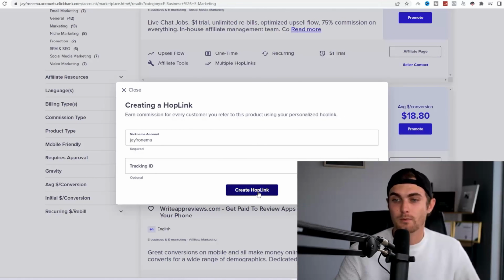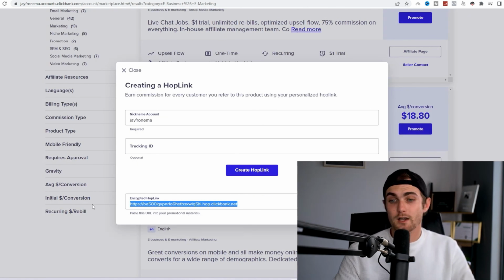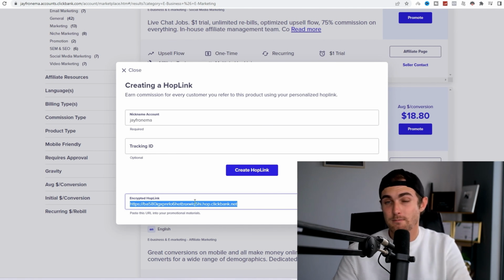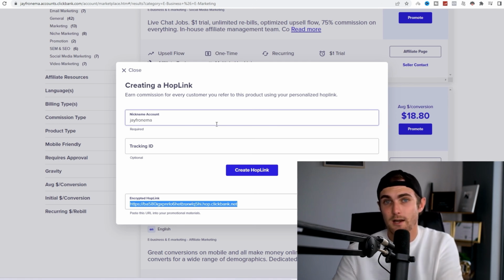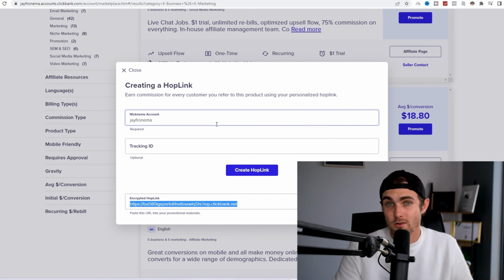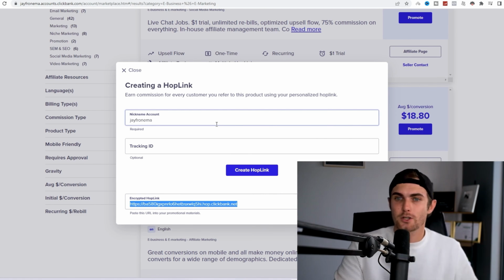To go and get your link is really easy. You can go and click on promote, click on generate hop link. Over here is your unique affiliate link. So every time someone clicks on this link, it will take them to the landing page that is connected to your ClickBank account, so ClickBank knows to pay you when you get a sale.